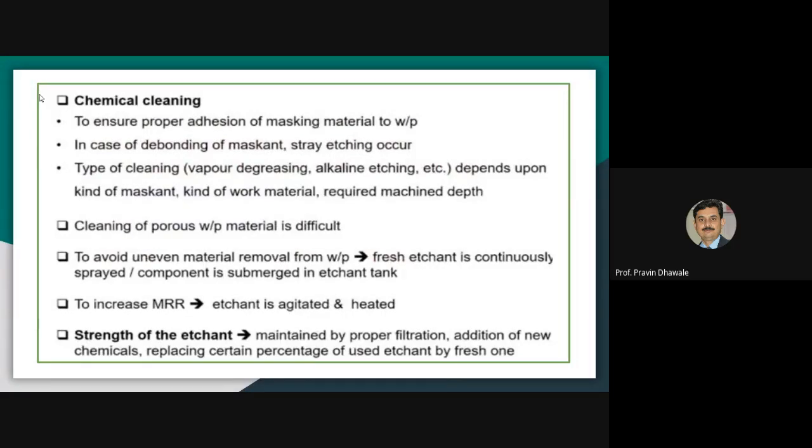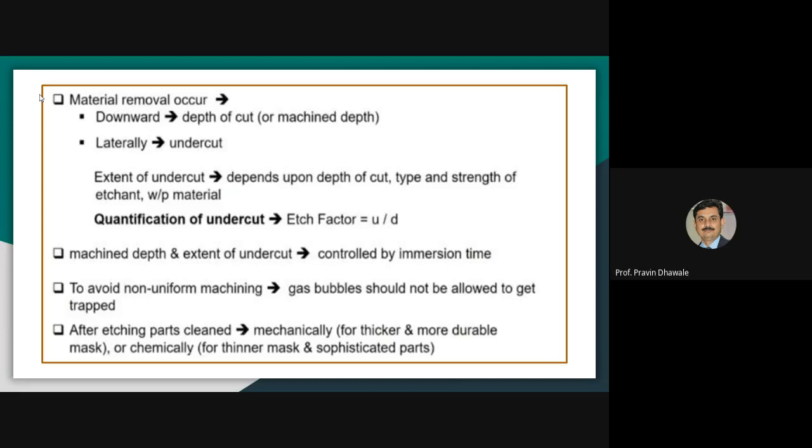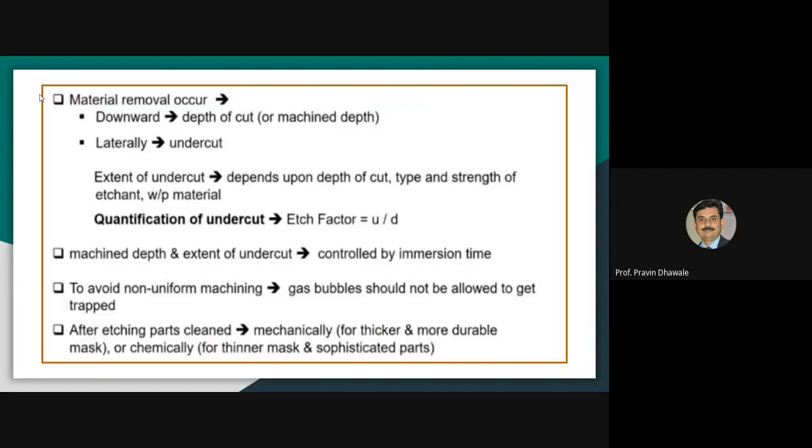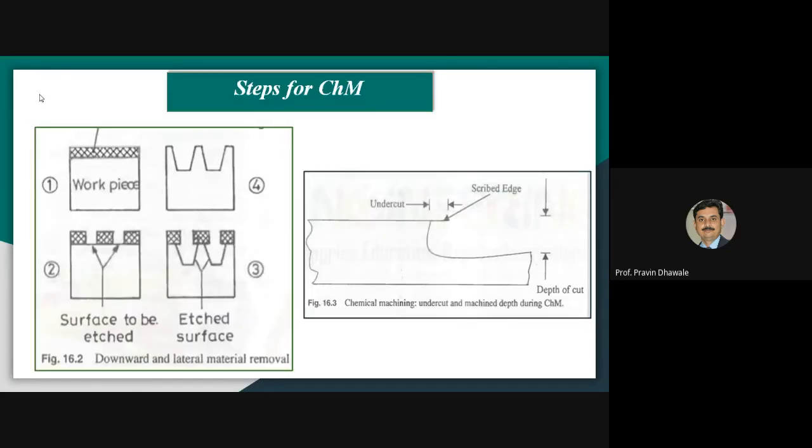The cleaning of the workpiece will be carried out in two ways, mechanical as well as chemical. Which will be selected will be based on which type of workpiece you have used for the chemical machining process. Then diagrammatically, how this stepwise process is carried out in chemical machining is shown by this slide. Also we discuss the undercut and depth of the cut, that will give the etch factor. Etch factor is a ratio of undercut to the depth of cut, that will be shown in this figure.